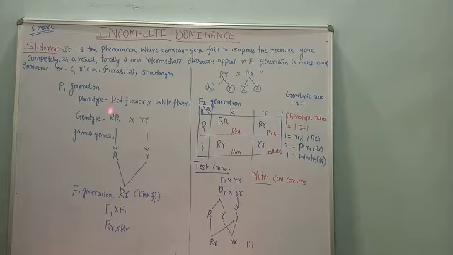So he crossed two parental plants having phenotypic characters, red flowers, dominant, crossed with a white flower, in Mirabilis jalapa, having genotype capital R and small r. So the white flower genotype is small r, the red flower genotype is capital R. And they undergo meiosis, gametogenesis, forming haploid gametes, capital R, small r. After gamete formation, fusion occurs. After fusion, the intermediate character, the hybrid plant, is obtained. So here the pink flower is obtained.